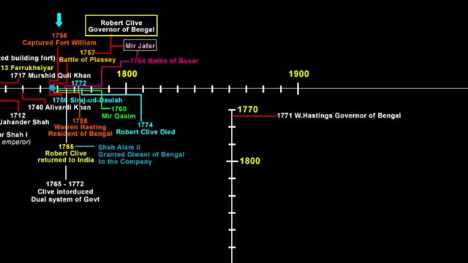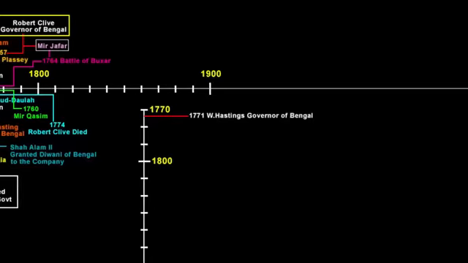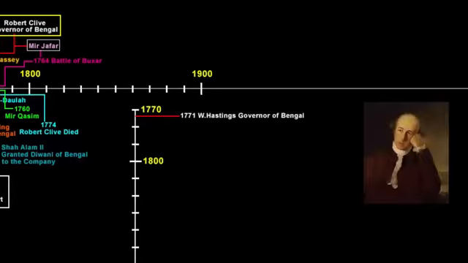Before his arrival as the governor, the dual system of government was already there and it proved to be very defective and unsatisfactory. Remember the dual system of government that was introduced by Robert Clive in 1765 and it lasted till 1772? There was absolutely no justice during this time. The courts were the instruments of power. That's why in 1771 the company authorities asked the then governor of Bengal, Warren Hastings, to adopt certain measures and ensure that the collection of land revenue was smooth and fair to the local people.